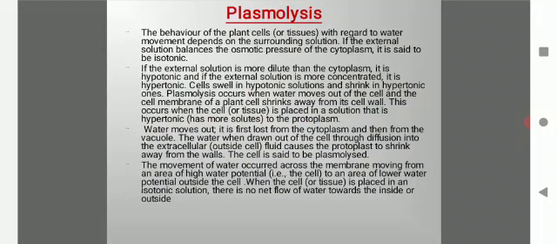The movement of water occurs across the membrane, moving from an area of high water potential to an area of lower water potential outside the cell. When the cell is placed in an isotonic solution, there is no net flow of water inside or outside.